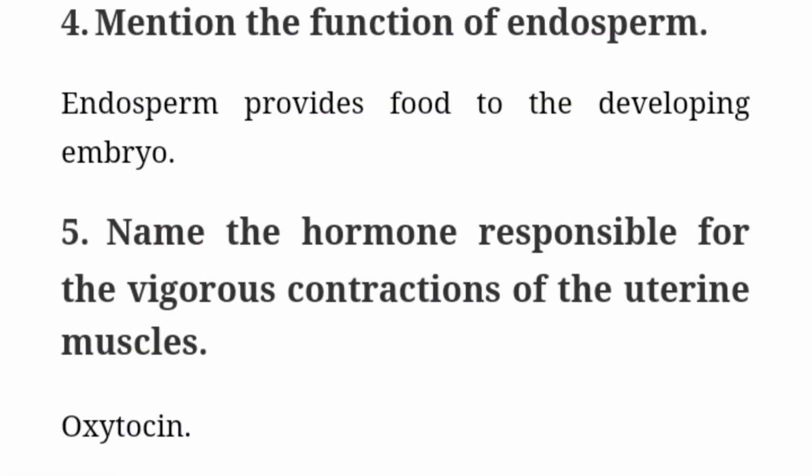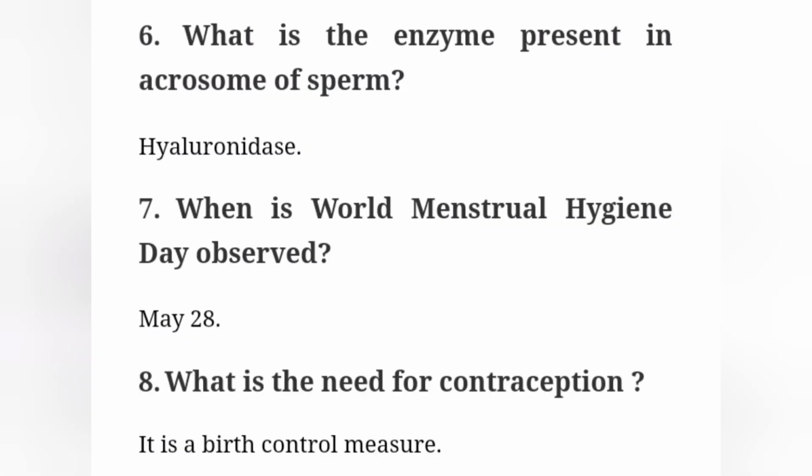Fourth question, mention the functions of endosperm. Answer, endosperm provides food to the developing embryo. Fifth one, name the hormone responsible for the vigorous contractions of the uterine muscles. Answer, oxytocin. Sixth one, what is the enzyme present in the acrosome of sperm? Answer, hyaluronidase. Seventh one, when is World Menstrual Hygiene Day observed?